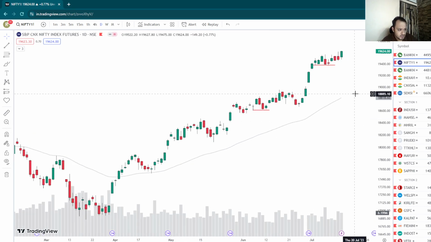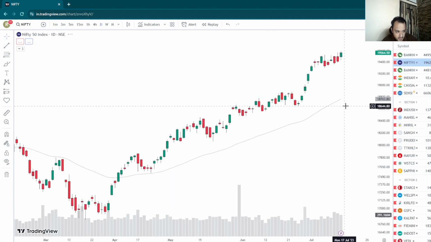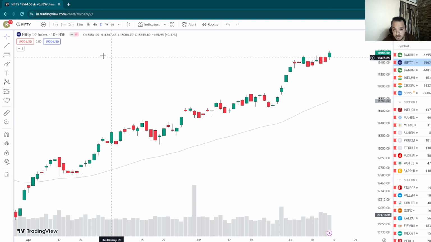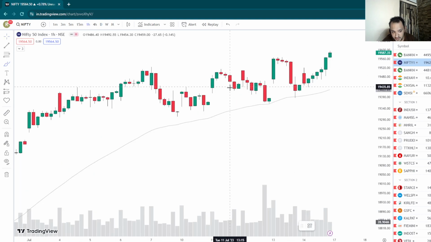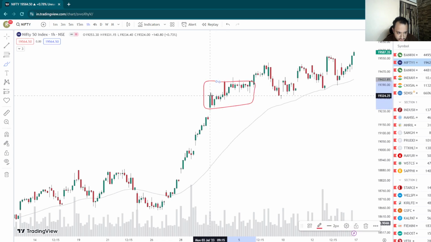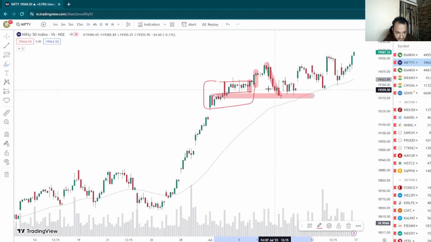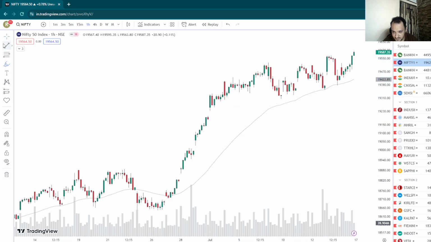All right. So let's start with Nifty first. We'll start with Nifty 50. All right. So last time when I talked about Nifty, I was talking about how strong this area looks, right? How strong there was a rejection from here and here, and then we saw a pullback to this base again, and we started to go up from here on. So if you see, the same area is actually the area of demand right now.